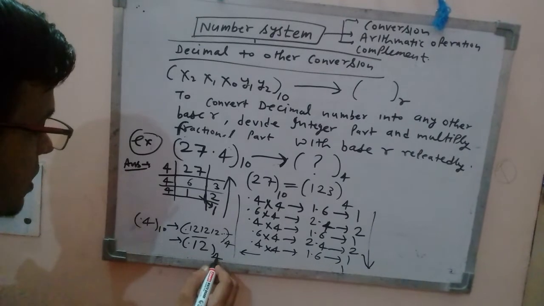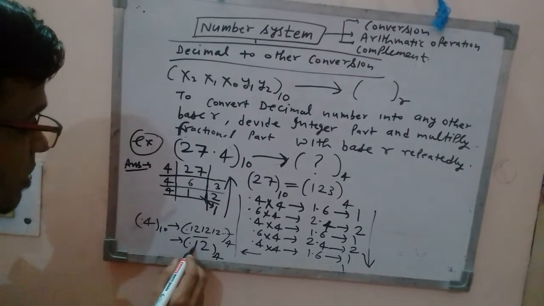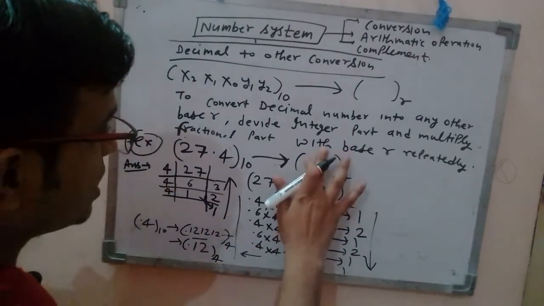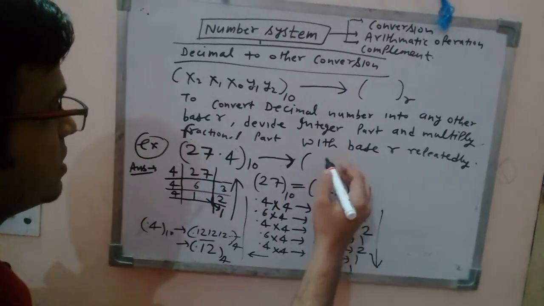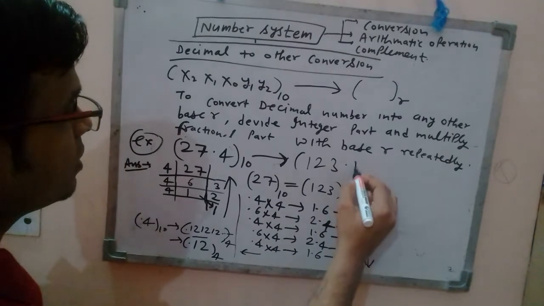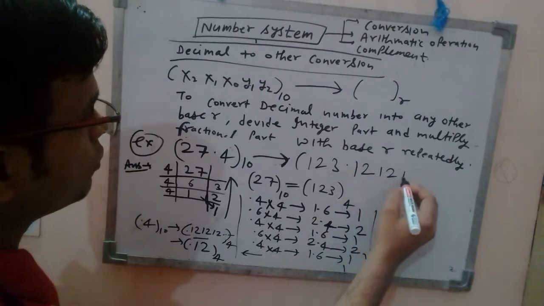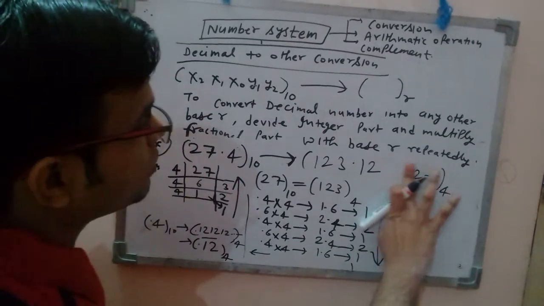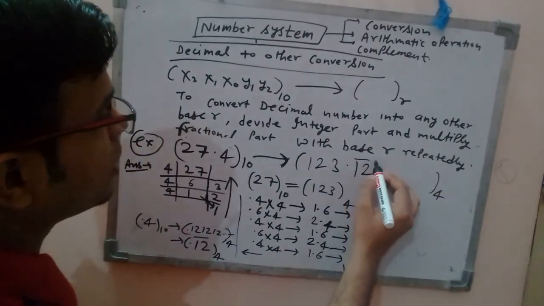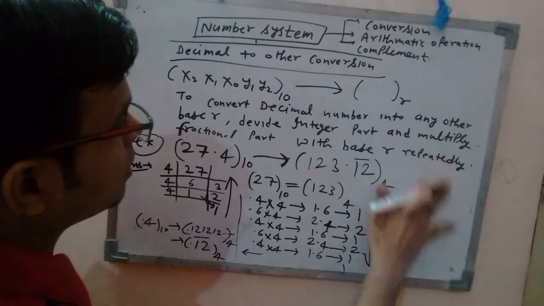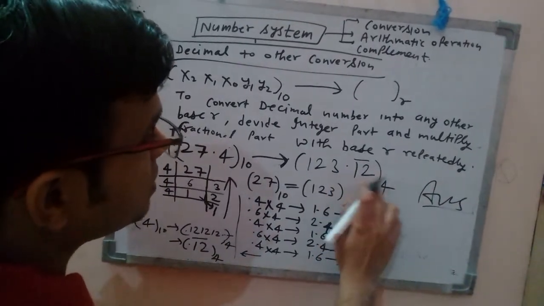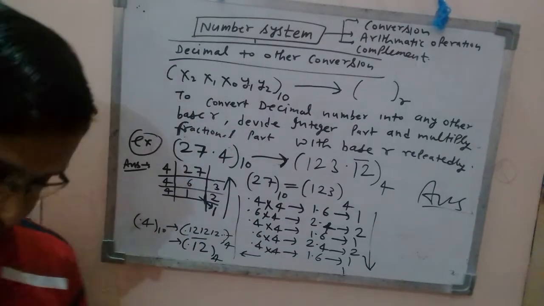What is the meaning of this bar? This bar shows that there is a repetition of these two digits, that means 1 2 1 2 1 2, like this. So what's the final answer here? Final answer is 123.121212 and so on, or in short form you can write 123.12 bar, right? This bar shows that these two digits are in repetition, right?